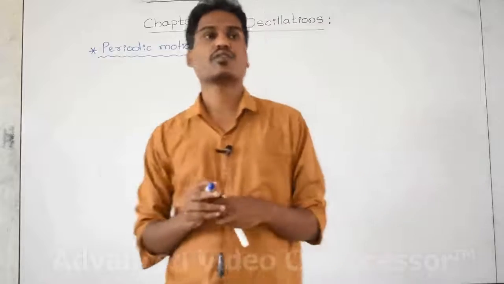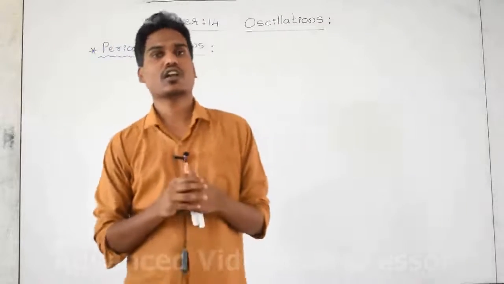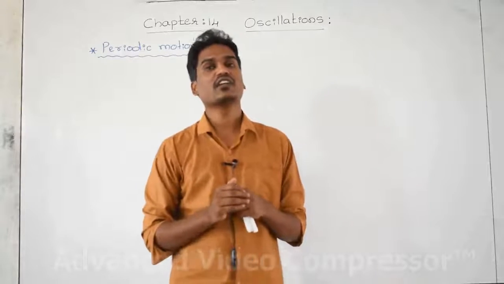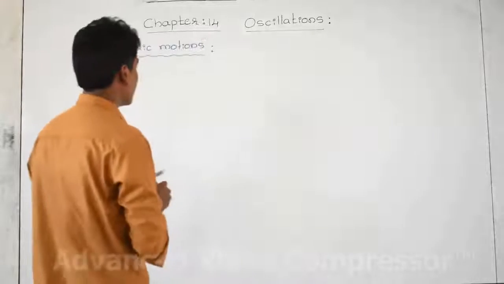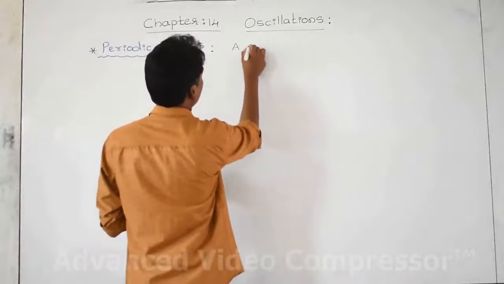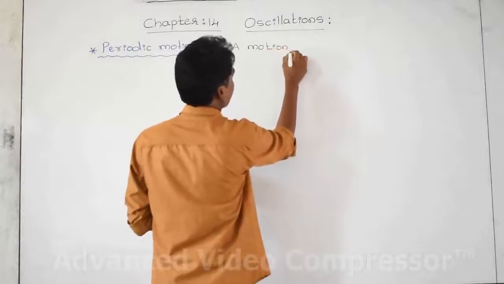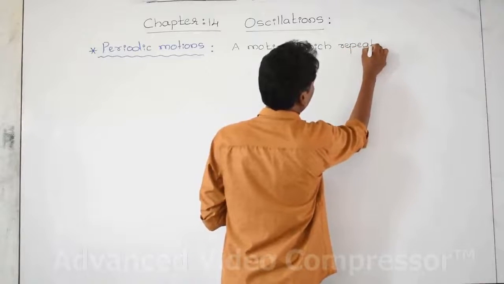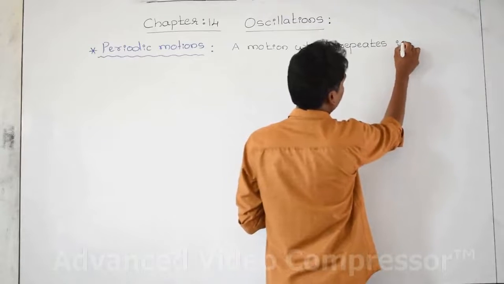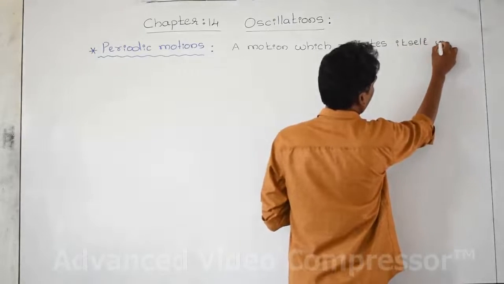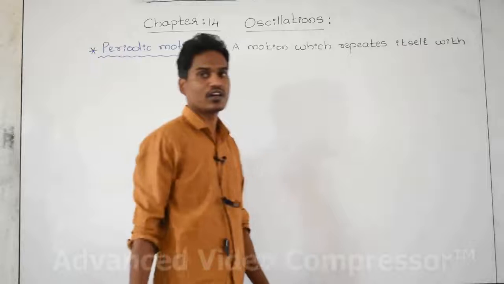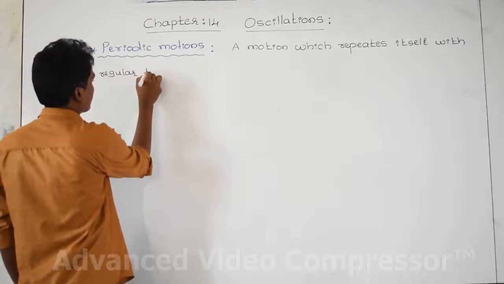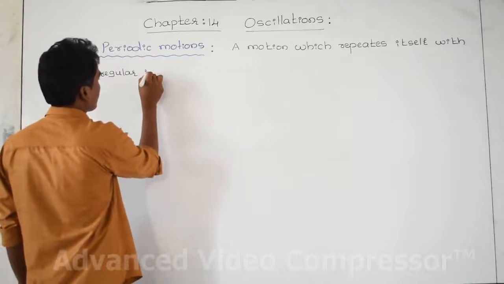Let us first see the definition of periodic motion. Periodic motions are the motions which repeat themselves at regular intervals of time. The definition: a motion which repeats itself at a regular interval of time.